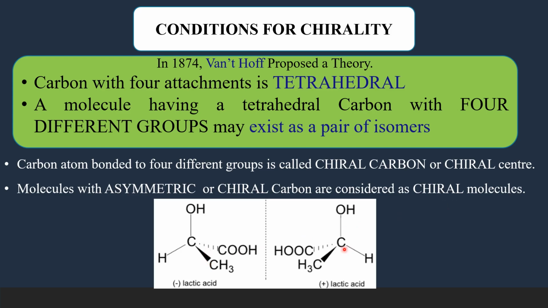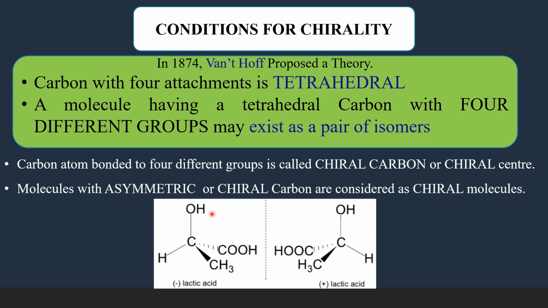So we have given the two enantiomers of lactic acid here. So here in lactic acid, a carbon is connected to four different groups, and these two are the mirror images, and these are enantiomers. And these enantiomers are chiral.